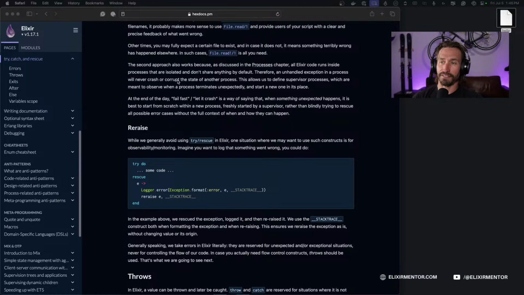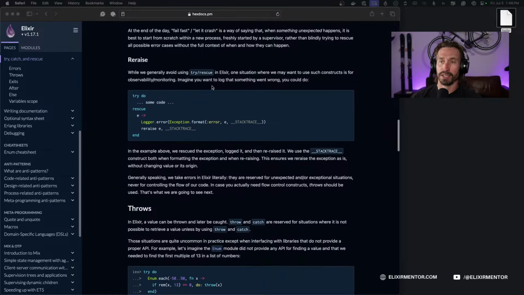At the end of the day, fail fast, let it crash is a way of saying when something unexpected happens, it is best to start from scratch within a new process, freshly started by a supervisor, rather than blindly trying to rescue all possible error cases without the full context of when and how they can happen.